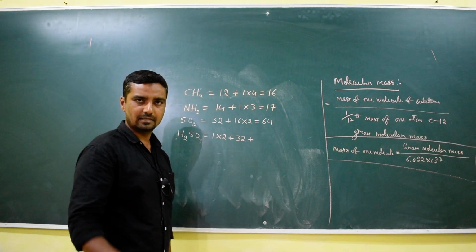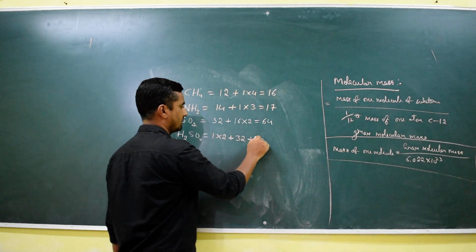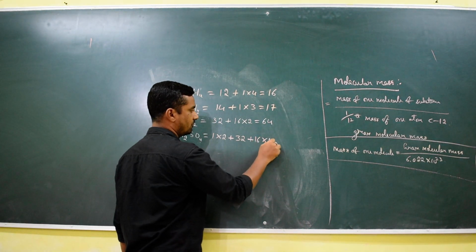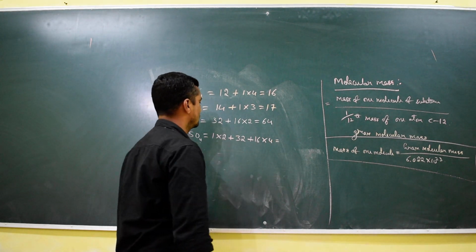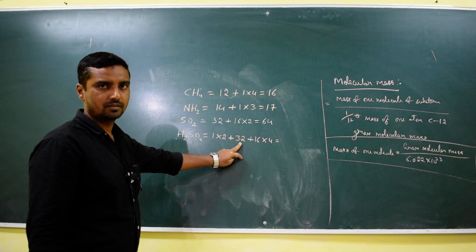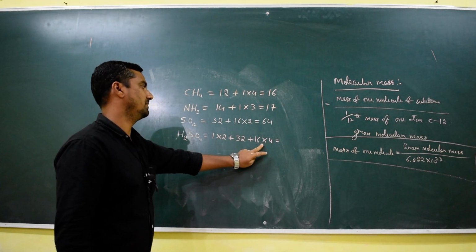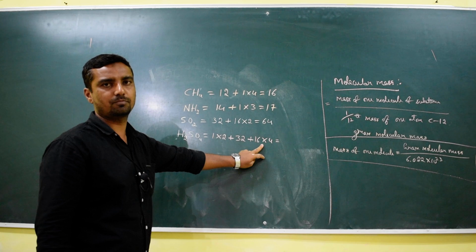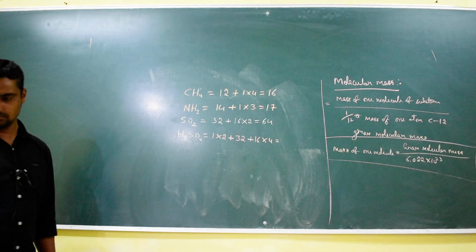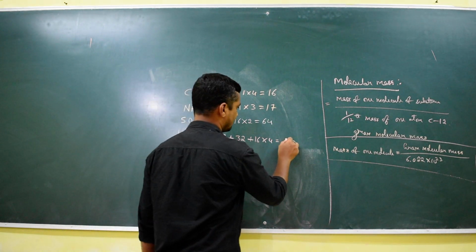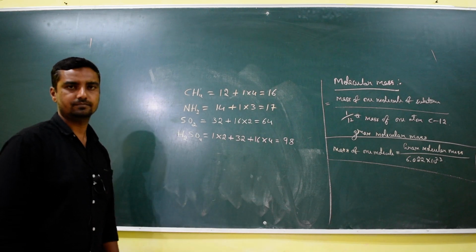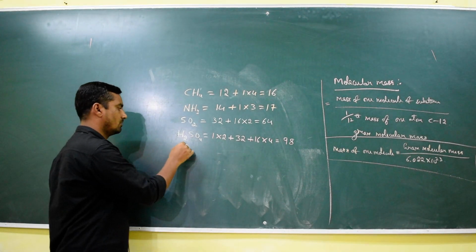For one oxygen atom, that is 16, into how many oxygen atoms? There are 4 oxygens, that's why multiply with 4. So 2 plus 32 is 34. 34 plus 64 is 98. Understood?